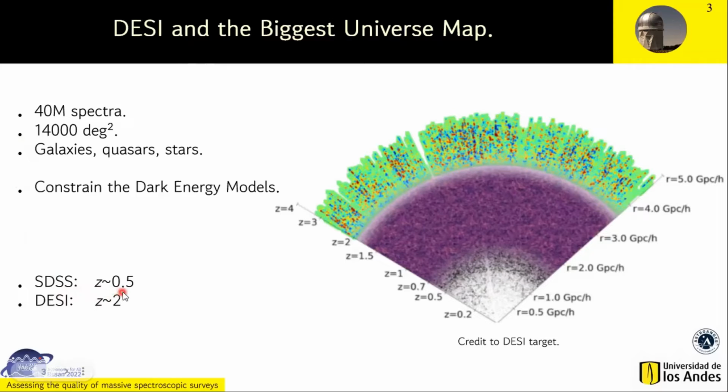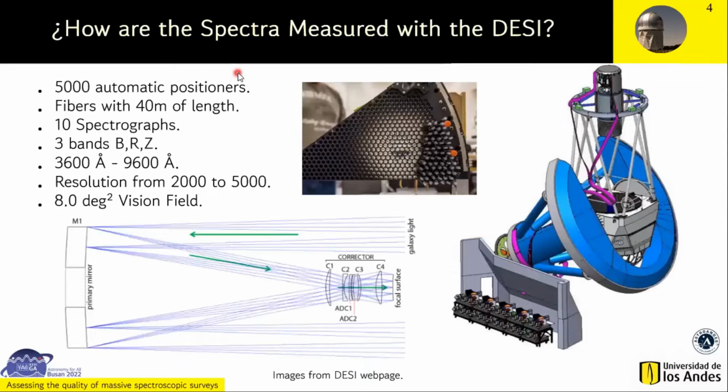In contrast, the Sloan Digital Sky Survey, which is the predecessor of DESI, only has measurements up to a redshift of 0.5. DESI will observe a redshift of 2 or more. This figure illustrates this situation. Each point in this figure is a galaxy. The black region is the region observed by the SDSS, and the purple region will be the region that DESI will measure and includes the region observed by the Sloan Digital Sky Survey.